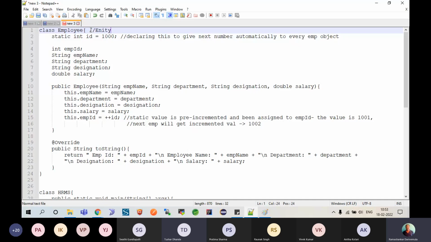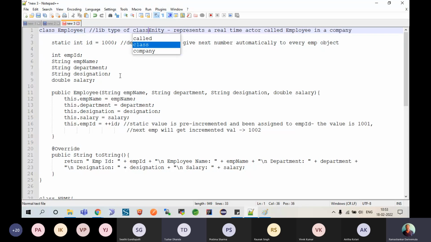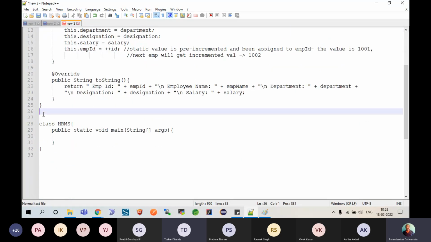This is of type entity, which represents a real-time actor called employee in a company. Am I clear? So that's my expectation. Honestly speaking, this is a library type of class, an entity that represents a real-time actor called employee. Similarly, I would have another class called HR. So basically, HR is the person. What type of person is he? He is also a type of entity.